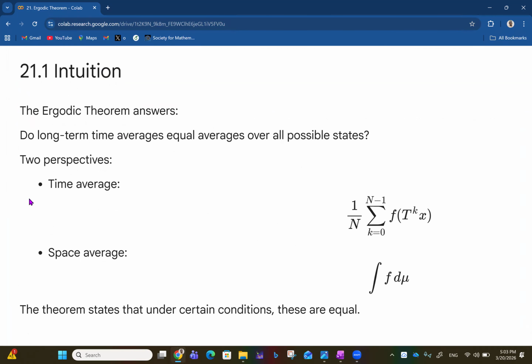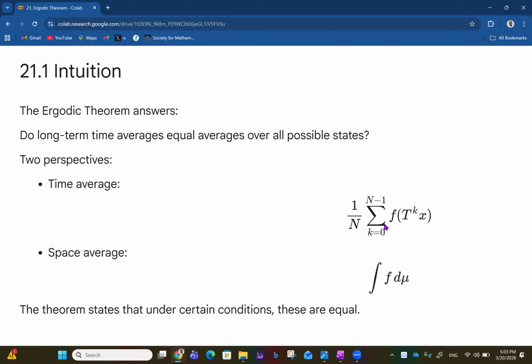The ergodic theorem answers: do long-term time averages equal averages over all possible states? We already know in Markov chains you're moving from one state to another. Now we're asking, if you take averages of different state movements over time, does it equal the averages over all possible states? The two perspectives we have here are about time and space.